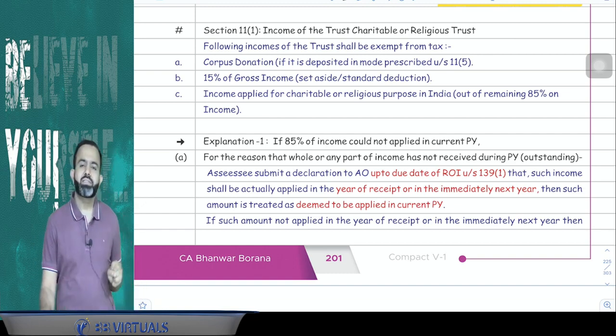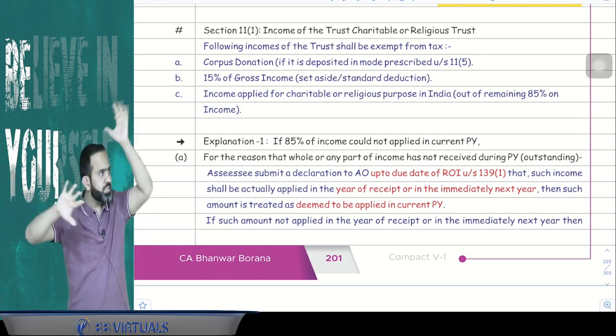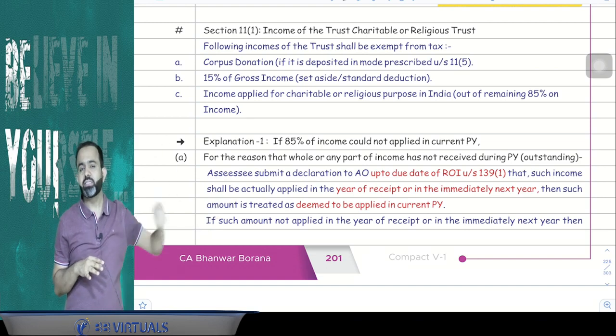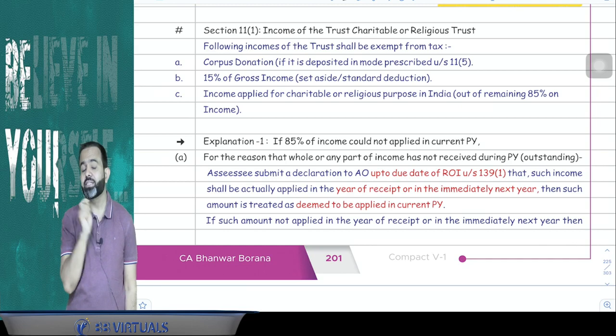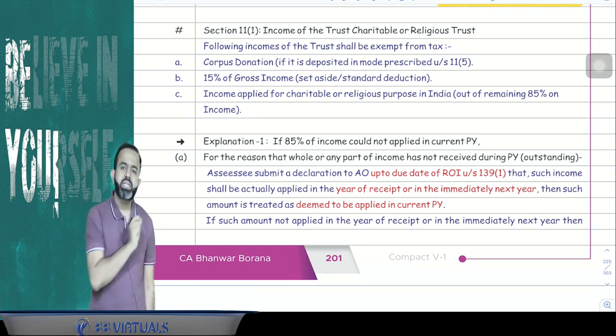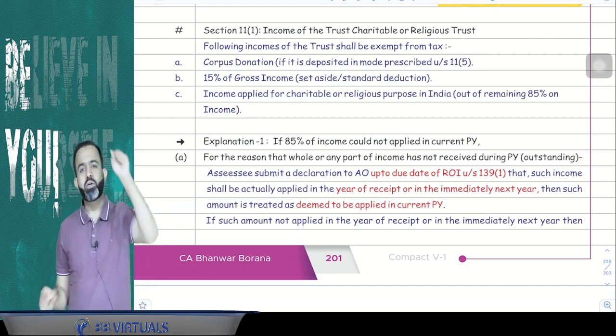Now question is that, sir, you are saying that just take the gross receipt, and out of gross receipt 15% is the standard deduction, out of 85% whatever amount applied for the charitable and religious purpose. Sir, is gross receipt will include the donation also or not? Answer is yes. If any donation received by trust, that will be treated as income derived from property held under trust, and that will also be part of the gross receipt.